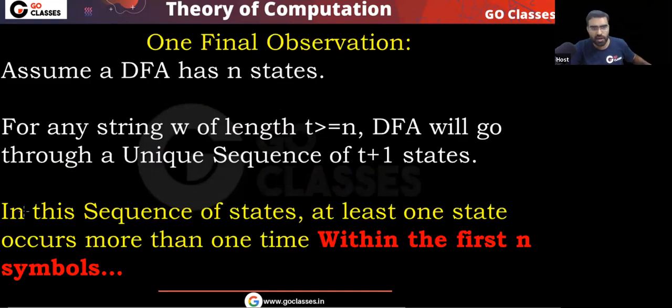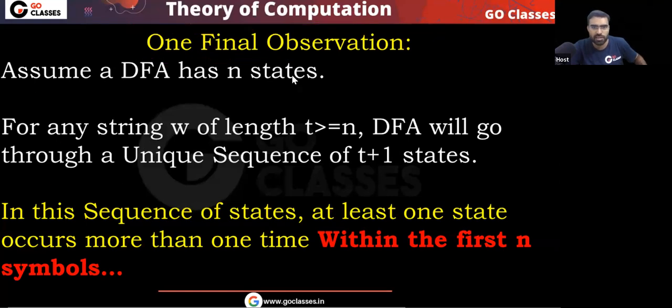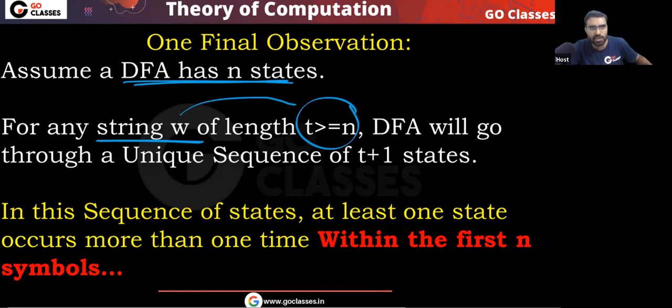This is your final observation. Read this observation. You are running a DFA. The DFA has n states, and the string has length greater than or equal to n. If you run this DFA on this string, you will get a unique sequence.